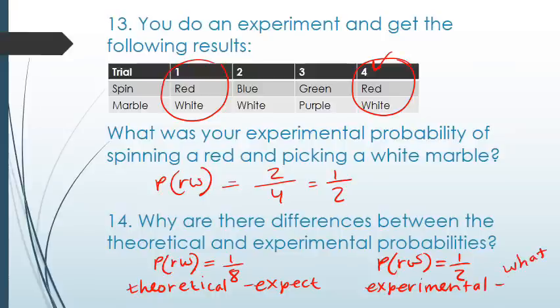So again, distinguishing between the two, realizing that theoretical is what we expect or what we think may happen, experimental is what actually happens when we do the experiment.